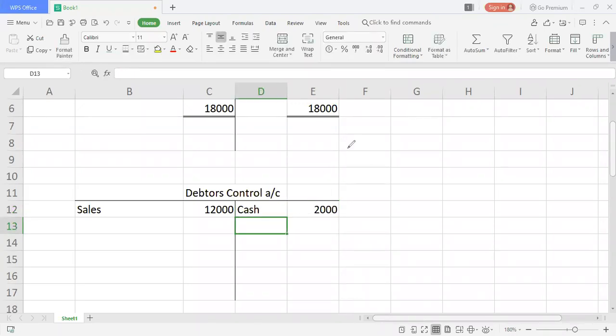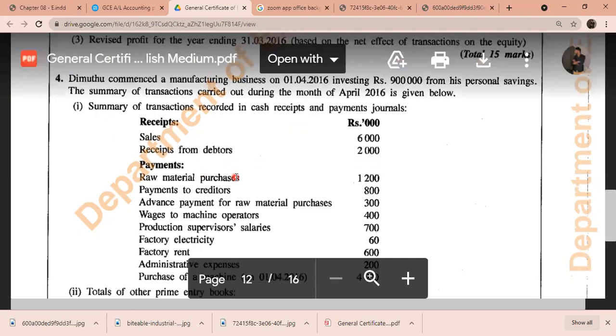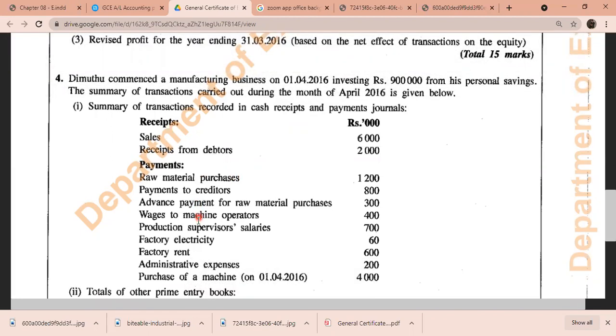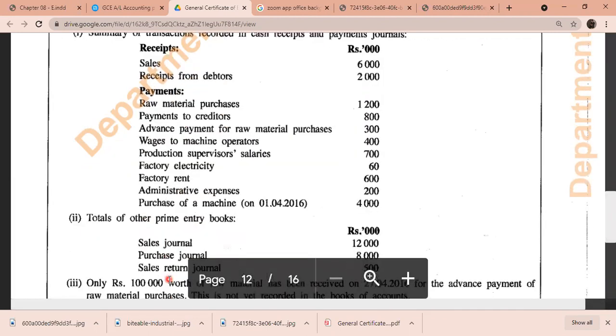Then we need to see whether other information is available or not. So let me move on. Is there any returns, bank payments, something related to outstanding, bad debts? These are things which are related to debtors account. So here I see there are raw material purchases, payment to creditors, advance payment, wages, production supervisors, factory electricity, administrative expense and purchase of a machine.